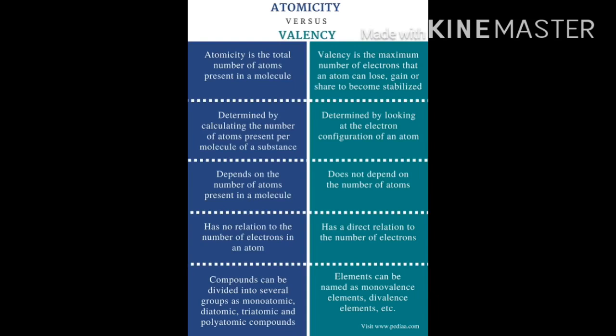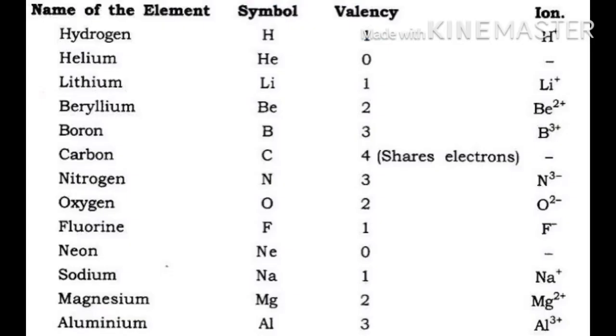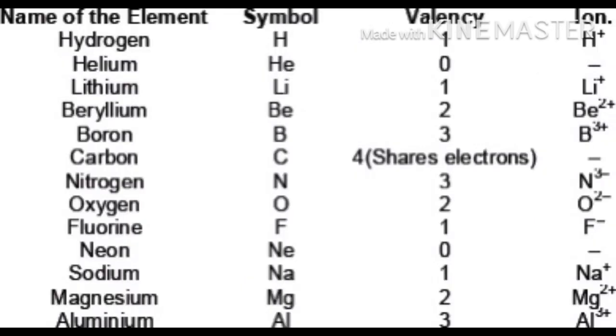The combining capacity of an element is known as its valency. With the help of valency, we can find out how the atoms of an element combine with atoms of another element to form a compound. A compound formed by a metal and a non-metal consists of charged particles. The metal atom carries the positive charge and the non-metal atom carries the negative charge. An ion is a charged particle and can be negatively or positively charged. A positively charged ion is called a cation, while a negatively charged ion is called an anion.